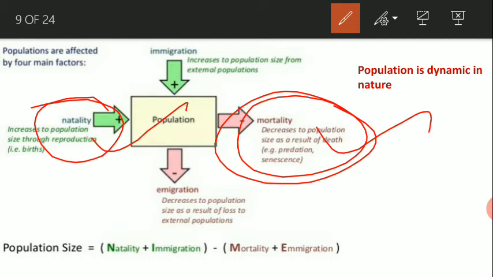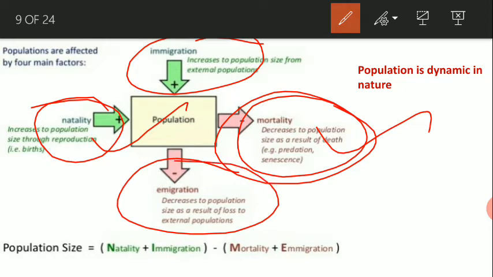And the other two factors are immigration and emigration. When a group of organisms takes entry into a population, that is immigration, and it increases the population, whereas when a certain number of individuals leaves the population, that is emigration, and it decreases the population. These four factors are dynamic with time.